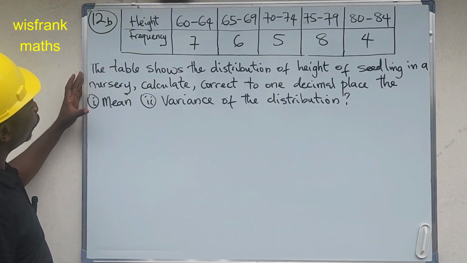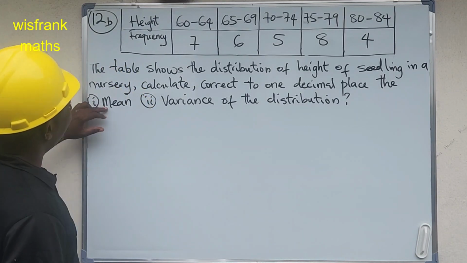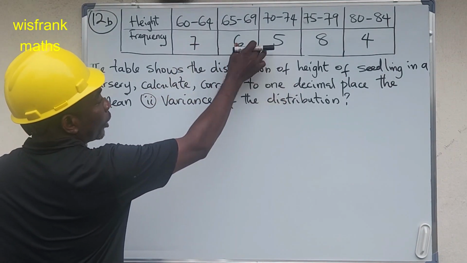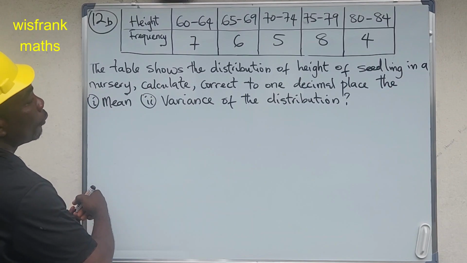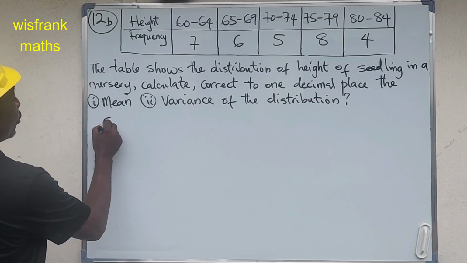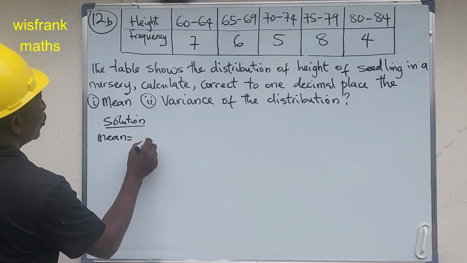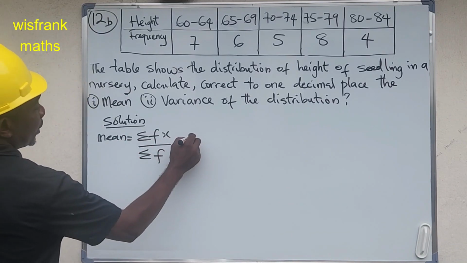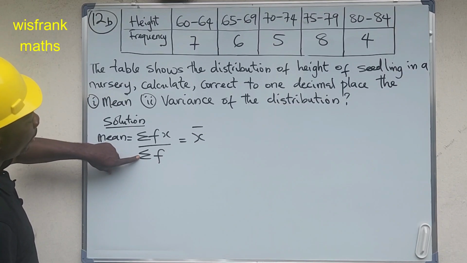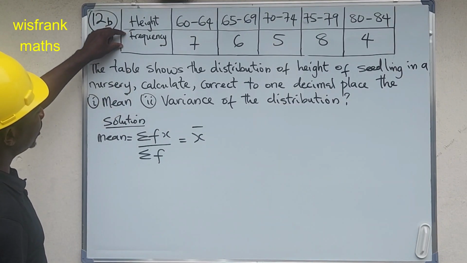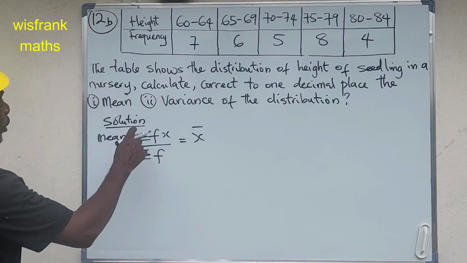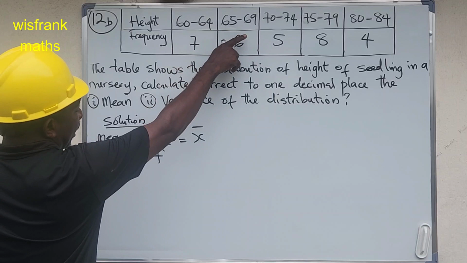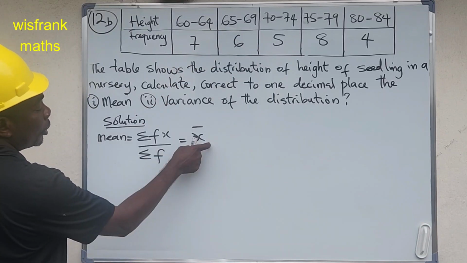Before we start, we have to know the formula for the mean and the variance, so that we know the table that we are going to form. Solution: mean equals sigma fx all over sigma f. This is the formula for mean. We have the frequency here and we have the height. What we are going to do is to find the class mark, which is the x. We input it, so the summation of fx and the summation of the frequency will give us the mean.